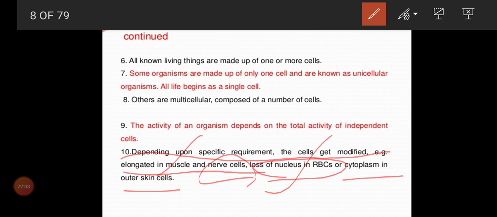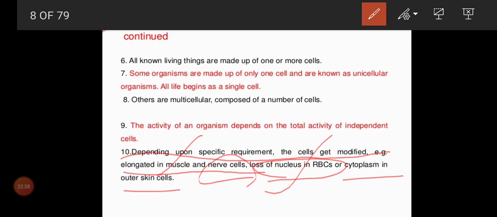Loss of nucleus in RBC is very important, because if the nucleus were there, it would occupy most of the cell, and the RBC should carry oxygen throughout the body. So more RBCs should fit inside the blood. The area of the nucleus was eliminated so the RBC can easily carry oxygen throughout your body.